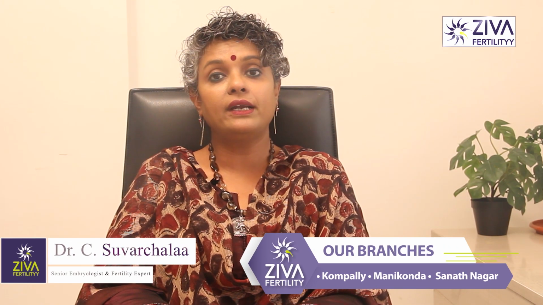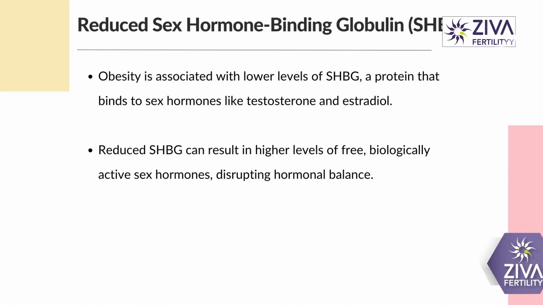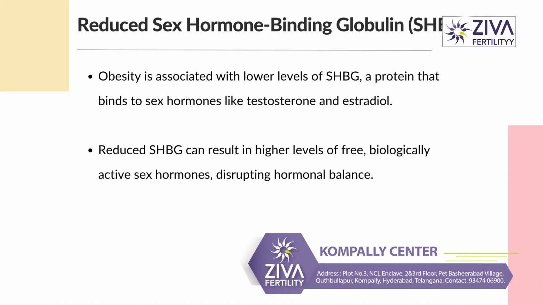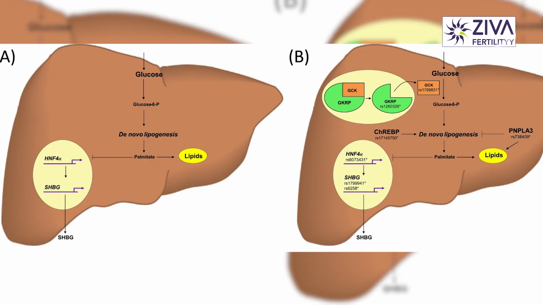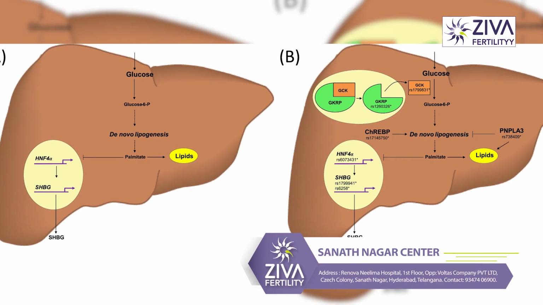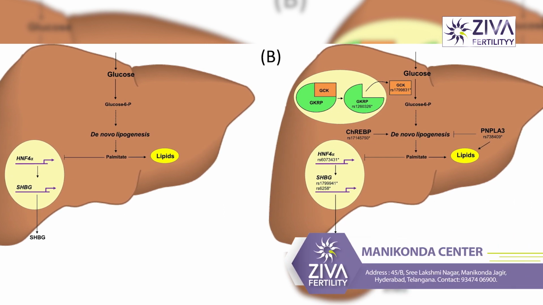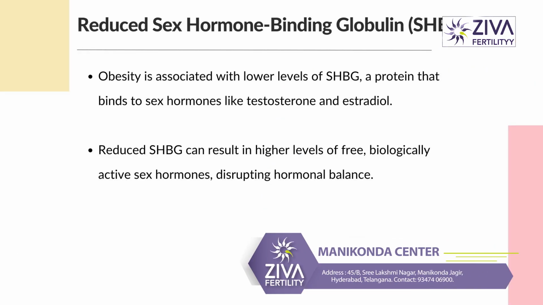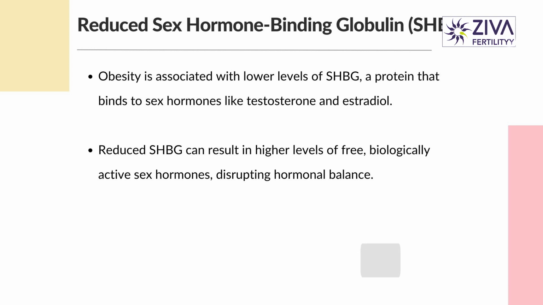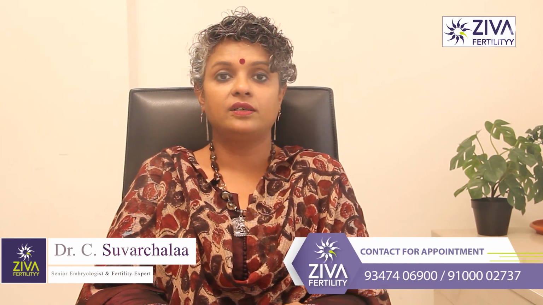The next problem is reduced sex hormone binding globulin, called SHBG. Now, obesity is associated with lower levels of this hormone, sex hormone binding globulin. It is a protein that binds to sex hormones like testosterone and estradiol. Reduced SHBG can result in higher levels of free, biologically active sex hormones, which can disrupt hormonal balance. So, this is not a very good effect of obesity.